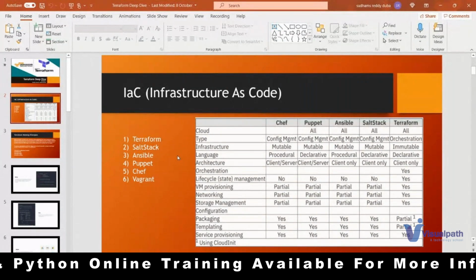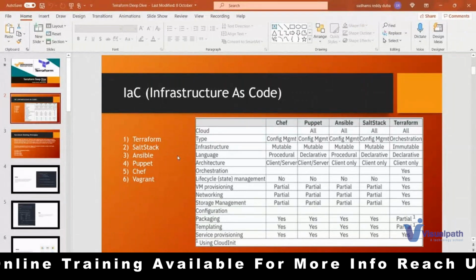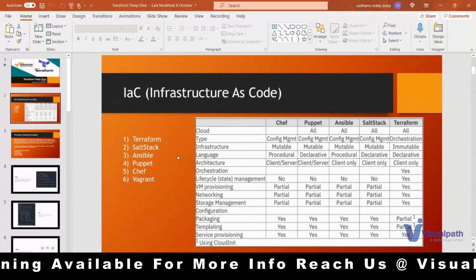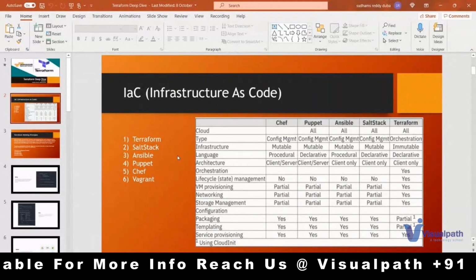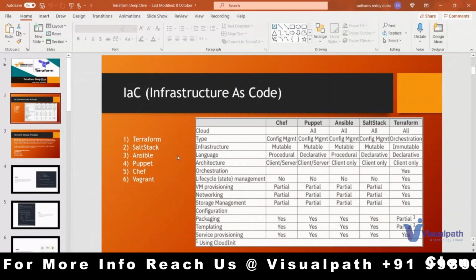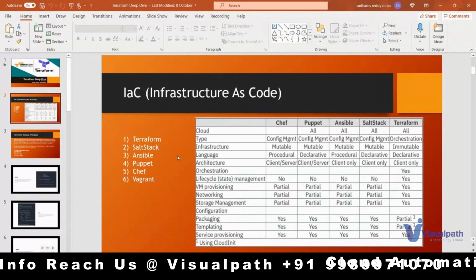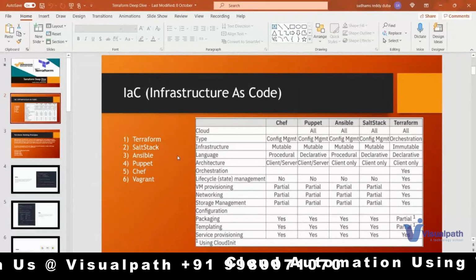Whether you are taking from a data center or from any provider, the concept is the same. Platform as a service is where the infrastructure is maintained by your provider. On top of it, you use a particular service, let's say something like AWS database, MySQL, and Azure database as well.